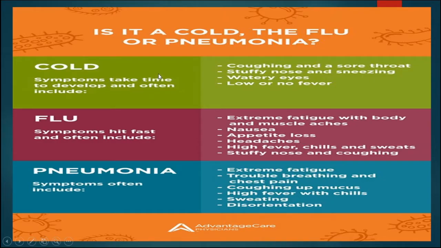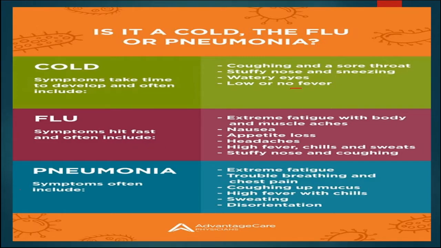Here we can see in this slide different types of cold, flu and pneumonia which affect our respiratory system. Now, here the comparative study is given. See, with cold and cough, the symptoms take time to develop, and with flu, the symptoms hit fast and often include. So, with cold it will take time, but in flu it occurs fast.